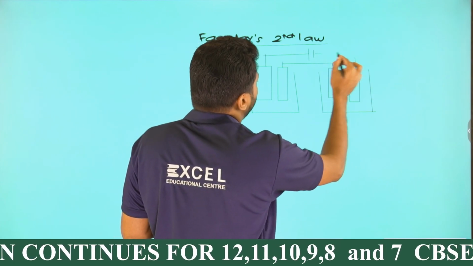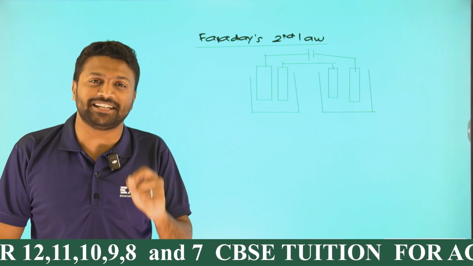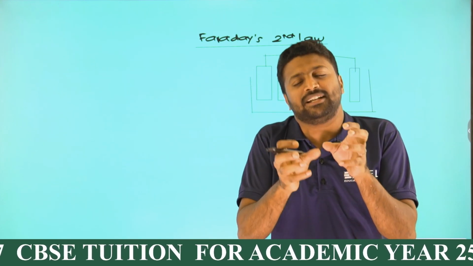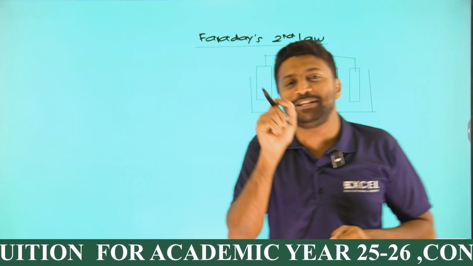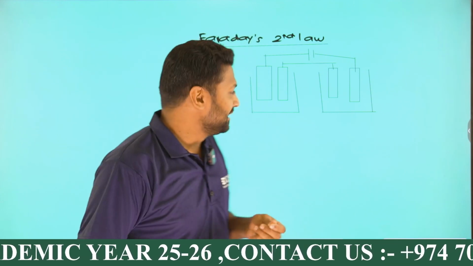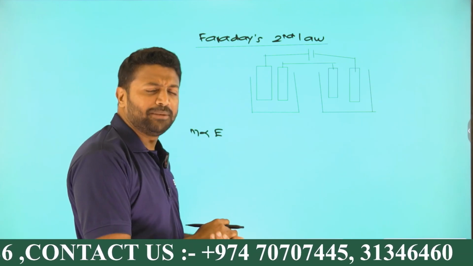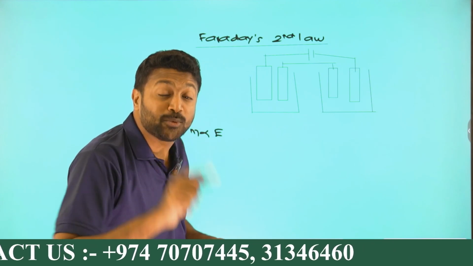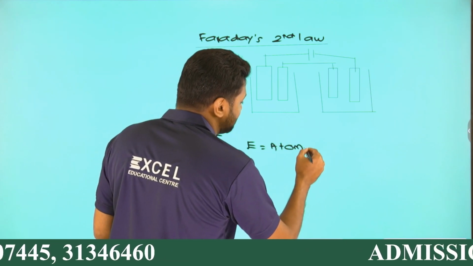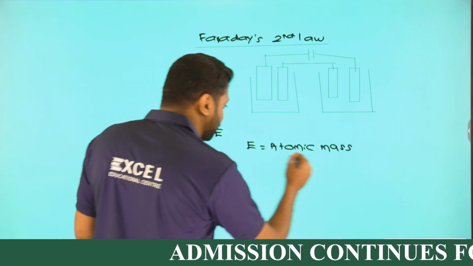I know the specialty of series connection: in series connection, the current passed will be the same, right? Anyway, it's Faraday's second law right now. Two electrolytic cells connected in series, and current passed will be the same. When current is passing, mass will be depositing, and the deposited mass M will be directly proportional to E, where E is called the equivalent mass. That equivalent mass E will be given by the formula atomic mass divided by valency.